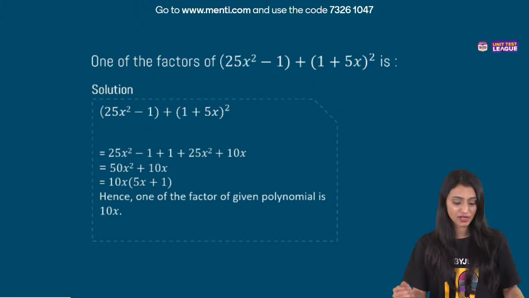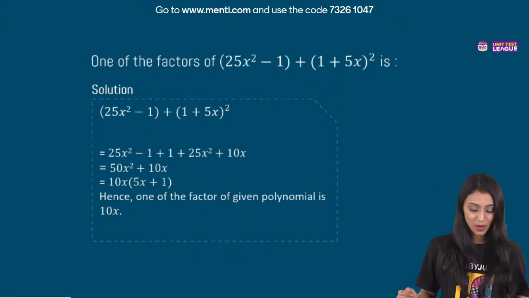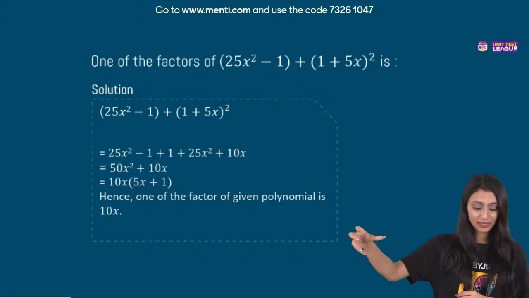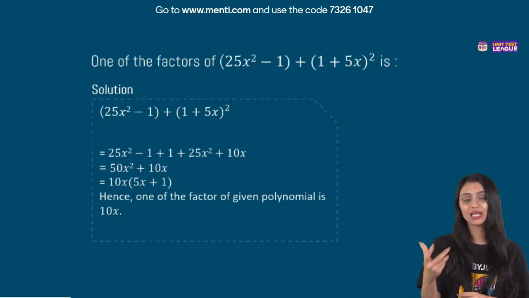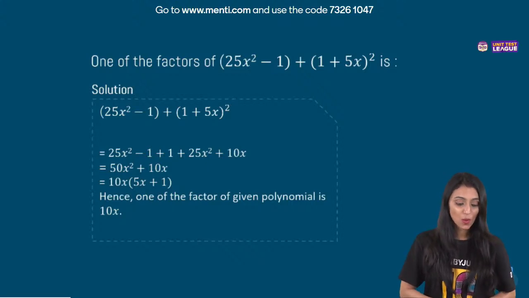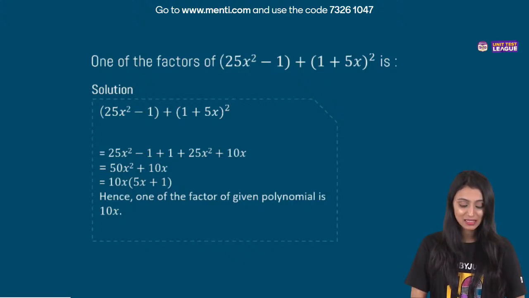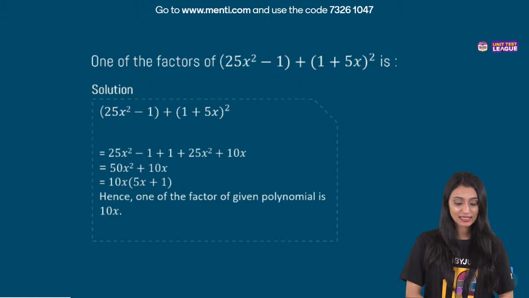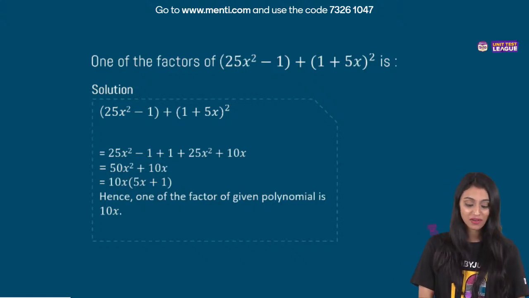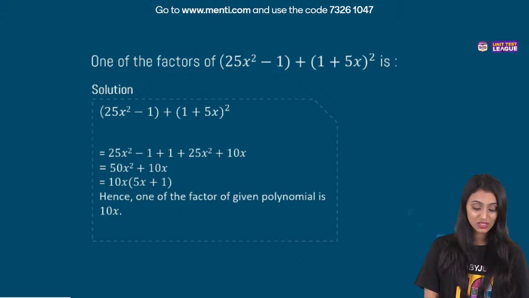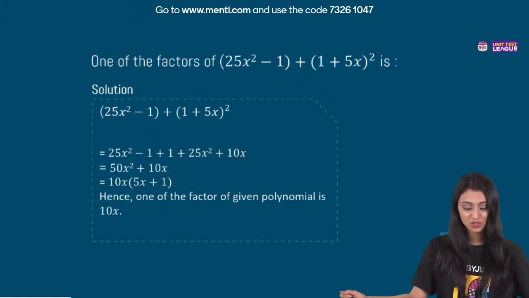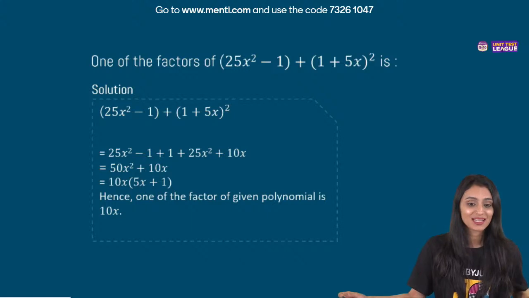How would you find the factors? 25x squared minus 1. Let's write it as it is, 1 plus 5x whole squared. Let's open it up. Basically, we're using the identity (a plus b) whole squared. So 1 plus 25x squared plus 10x. Now minus 1 plus 1 will get cancelled out. 25x squared, you can add them up. That's going to be 50x squared plus 10x. Let's take 10x common. We have 5x plus 1. So one of the factors is going to be 10x.